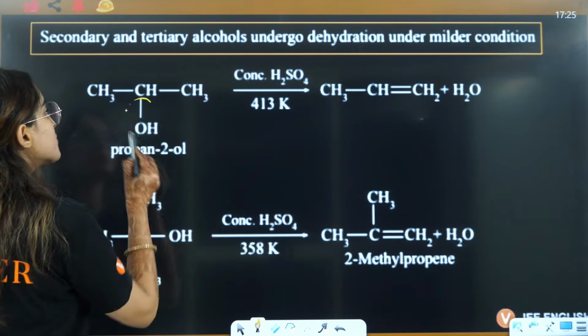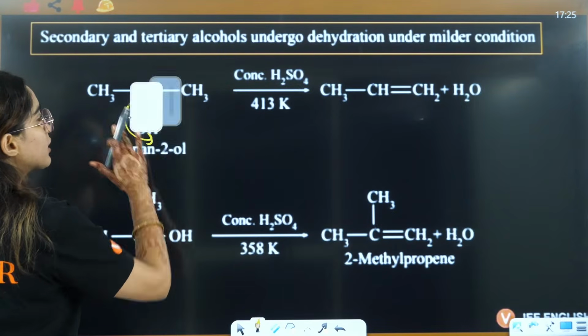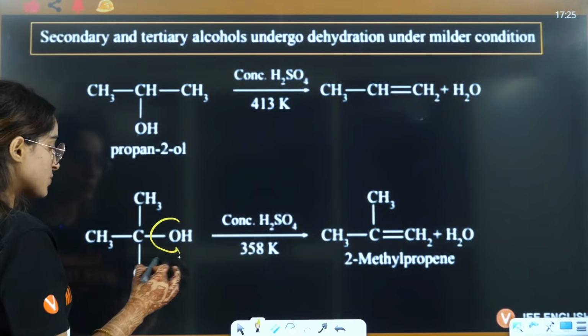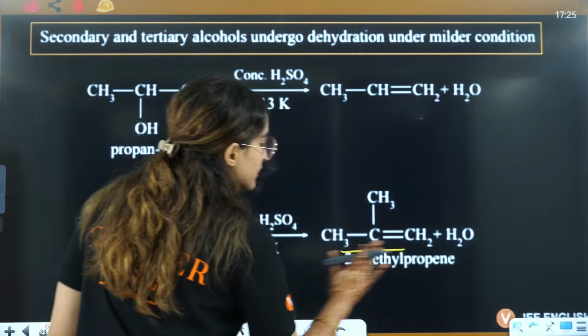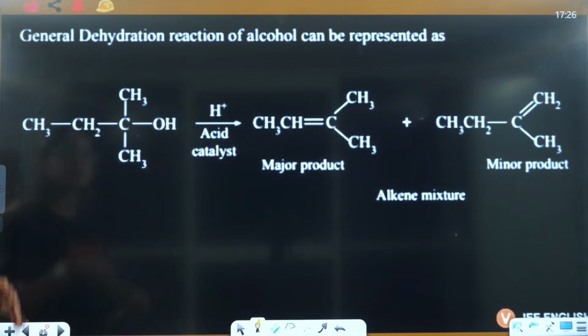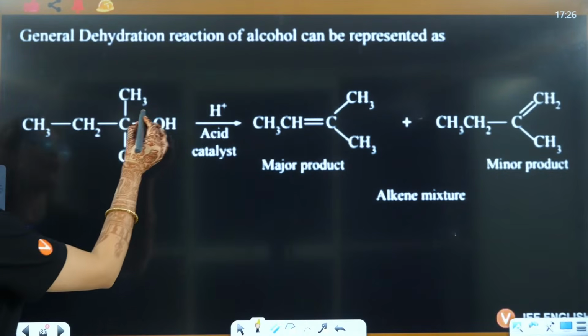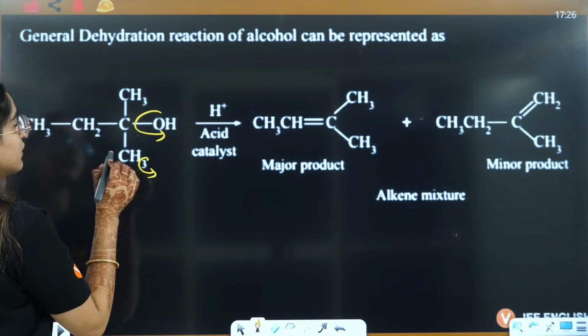So this will leave, and you will have the double bond here. In this case, this hydrogen will leave, and you will have the formation of a double bond here. And in some reactions like this, OH will leave from this side, H will leave.